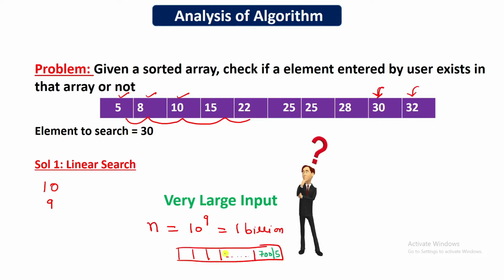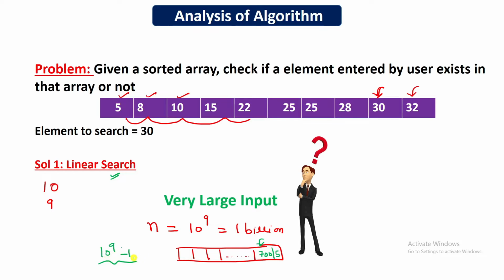Let's say we have to search for this 700. So how many comparisons will there be? We have a total of 10 to the power 9 minus 1 comparisons to do in linear search to find this element, right? So this is nearly equal to 1 billion comparisons.